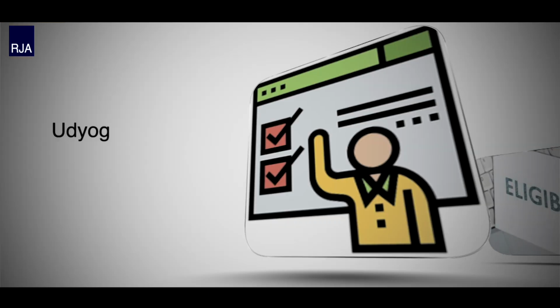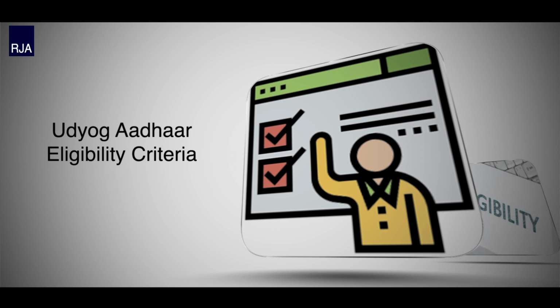Next we have the Udyog Aadhar eligibility criteria. So the following types of business entities are eligible to get the Udyog Aadhar registration. These entities are the proprietorship firms, Hindu undivided family, one-person company, partnership firms, limited liability partnerships, private limited or limited company, cooperative societies or any association of persons.